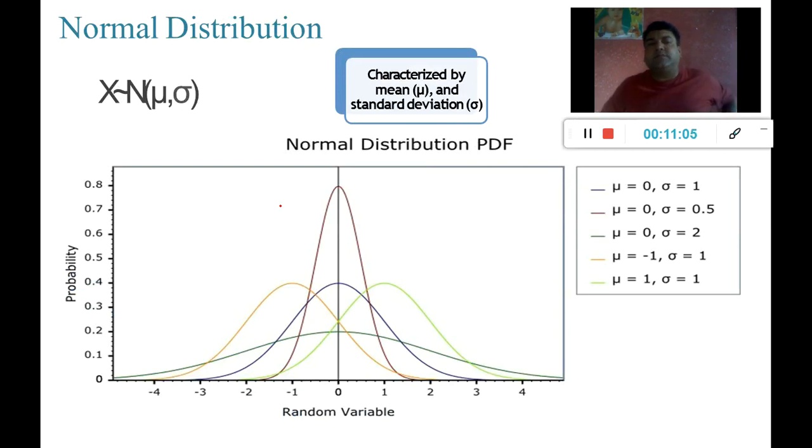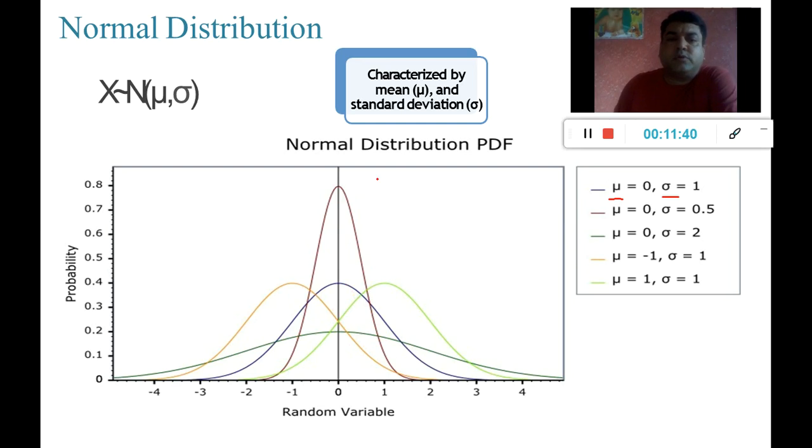Okay, so this is just a recap from the last session, right? And then one more characteristic we have understood is that whenever data is normally distributed, it is also characterized by its mu and sigma, that is the average and the standard deviation. Because as my average changes or as my standard deviation changes, the shape of my plot changes and moves on the x-axis. This we have seen in detail in the last session, right?